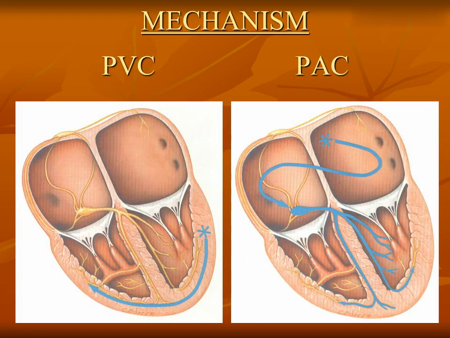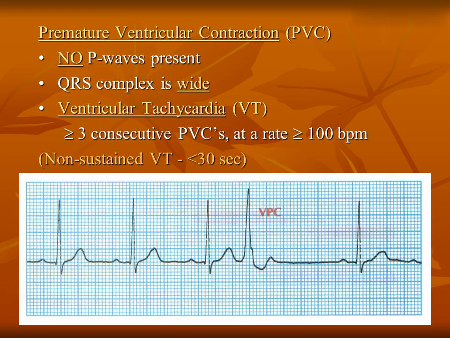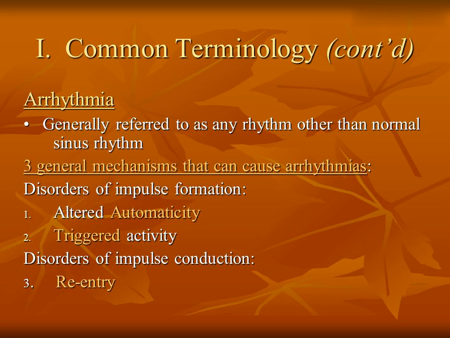Mechanism: PVC, PAC. Premature ventricular contraction, PVC. No P waves present. QRS complex is wide. Ventricular tachycardia, VT: 3 consecutive PVCs at a rate of 100 bpm. Non-sustained VT is less than 30 seconds. Common terminology, continued.